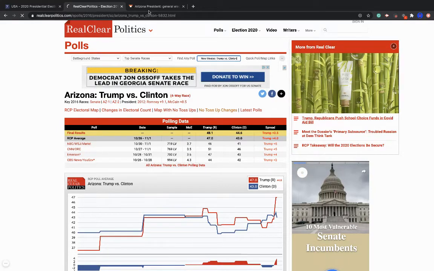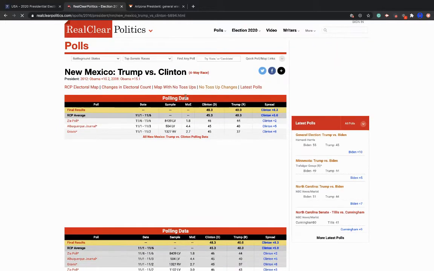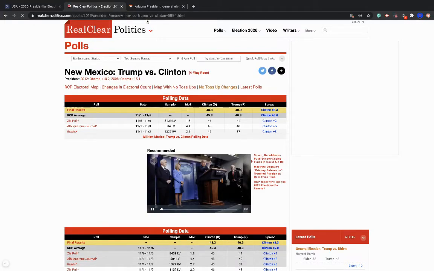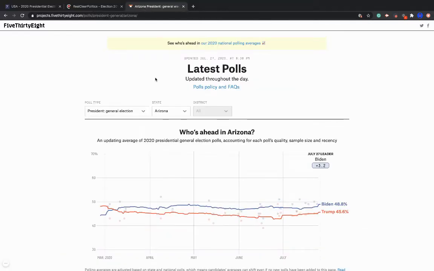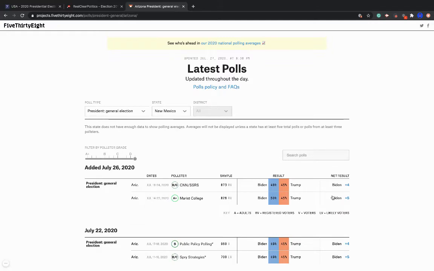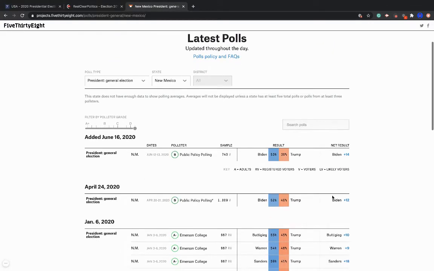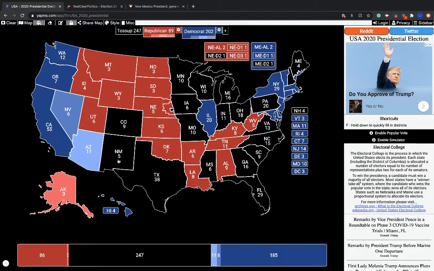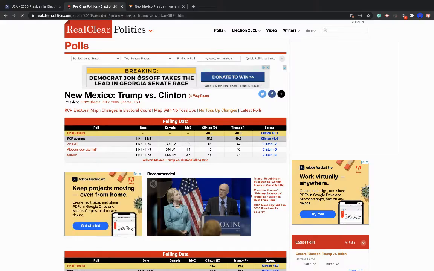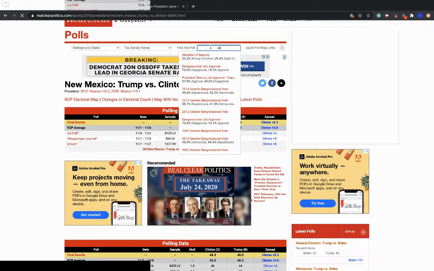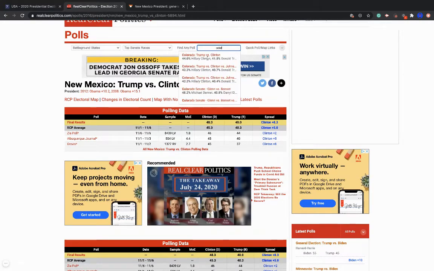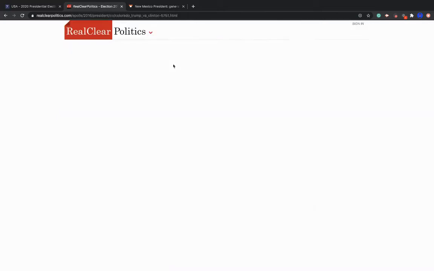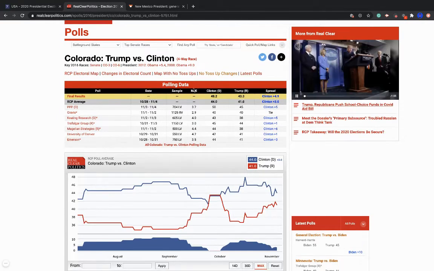New Mexico, Trump versus Clinton. Clinton was ahead by 5 in the polling. So they underestimated her by 3.3%, which is pretty bad. Let's go down to New Mexico, and the margin is basically 13. So according to the polling average, New Mexico is going to be safe. And I bet that Colorado will probably be safe as well by this. And again, I don't agree with everything here, because if anything, this actually favors the GOP.